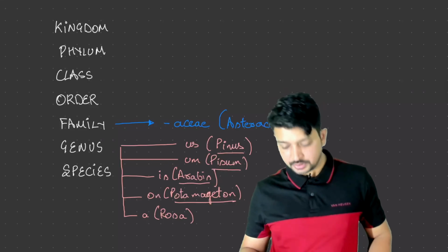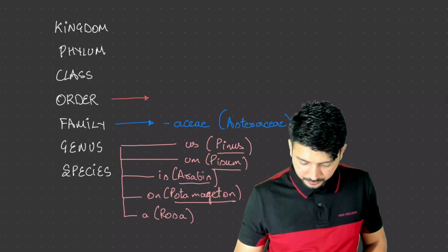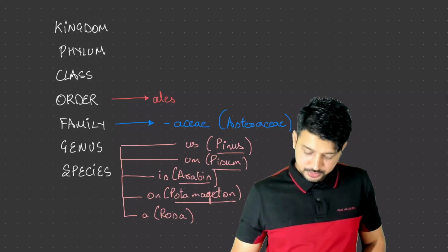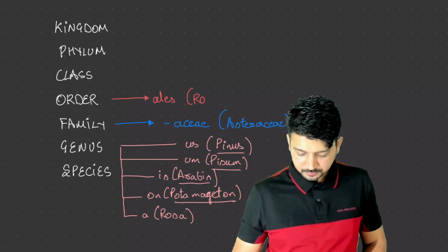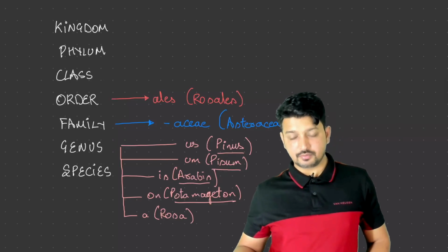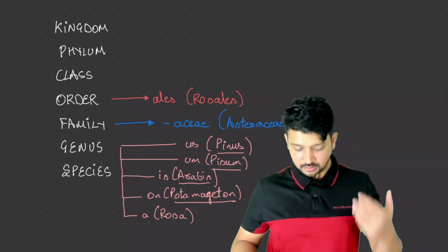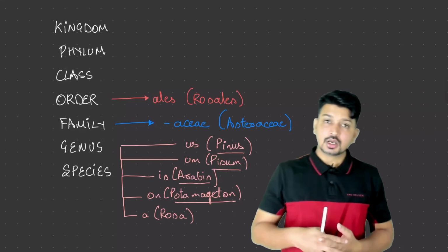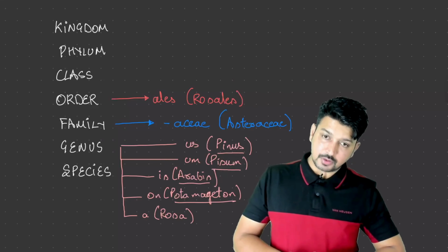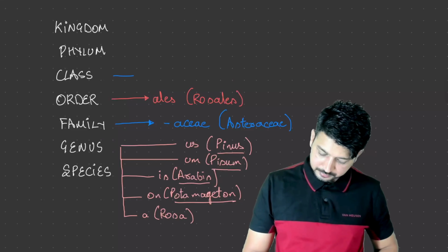Order generally ends with ales. Example will be Rosales. Order can end with ales. Then we have class. Class can end with different endings. Like it can be phyceae. It can end with phyceae.